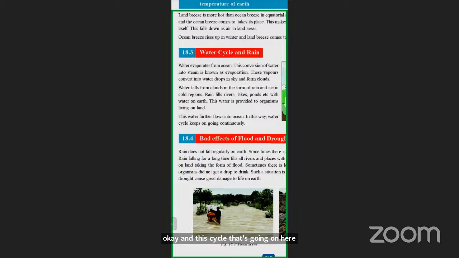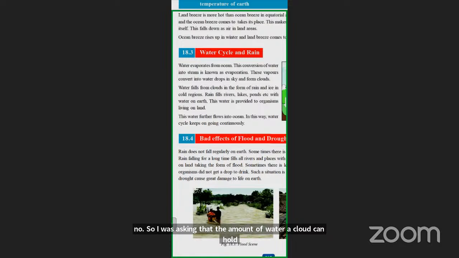Any doubts still here? Yeah, ma'am, I have a question. Yes. When the cloud gives rain, does it depend on the size of the cloud, or does it happen after a certain period of time? I was asking about the amount of water a cloud can hold, does it depend on the size of the cloud, or on a certain time period?